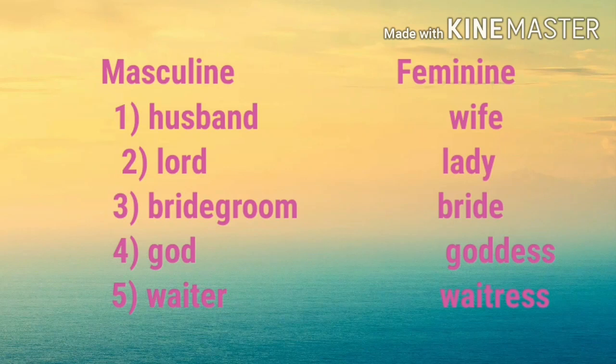Second one, lord, lady. Third one, bridegroom, bride. Fourth one, god, goddess. Fifth one, waiter. What is the feminine for waiter? Waitress. So the remaining questions are homework.